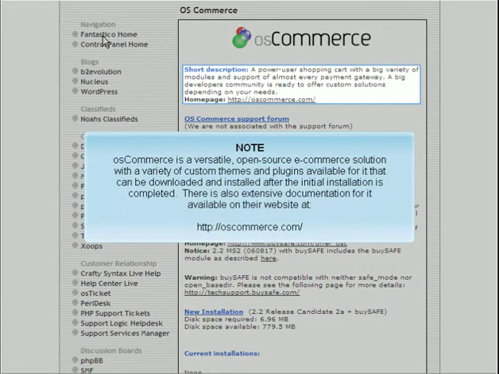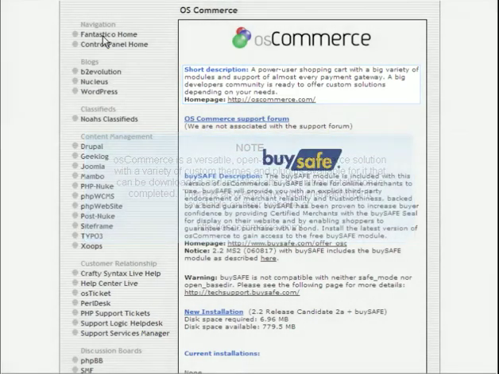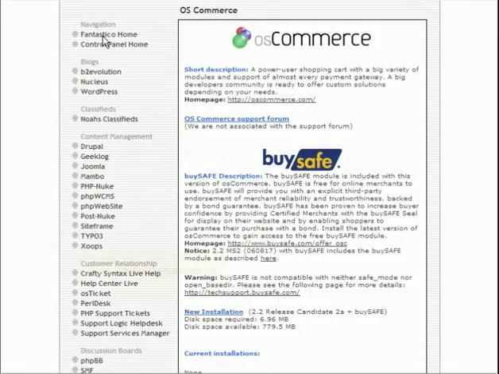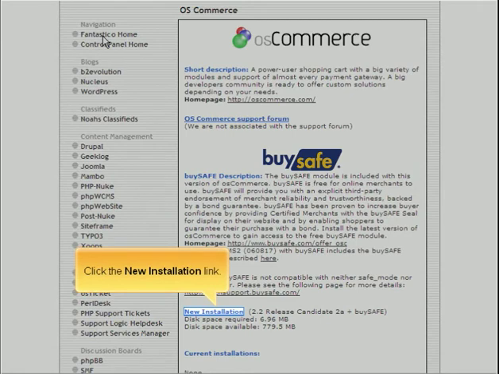osCommerce is a versatile open-source e-commerce solution with a variety of custom themes and plugins available for it that can be downloaded and installed after the initial installation is completed. There is also extensive documentation for it available on their website, and a support forum is also available. Click the new installation link.